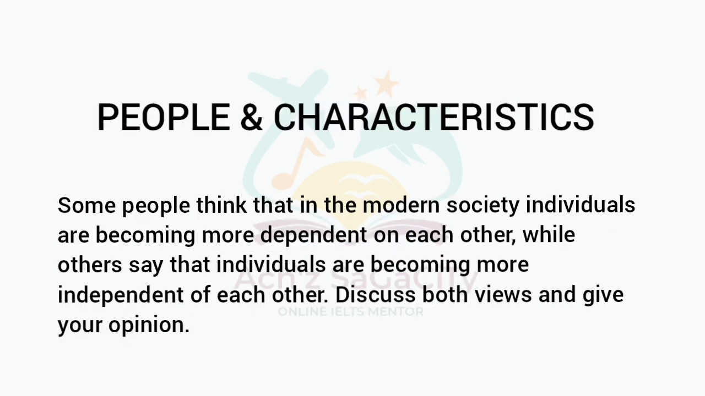Next one, people and characteristics. Some people think that in modern society, individuals are becoming more dependent on each other, while others say that individuals are becoming more independent of each other. Discuss both arguments and try to give your opinion in detail.